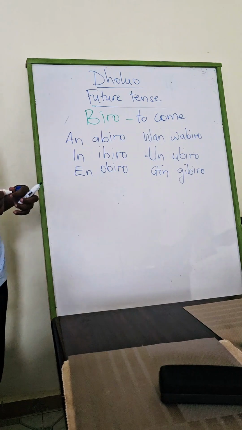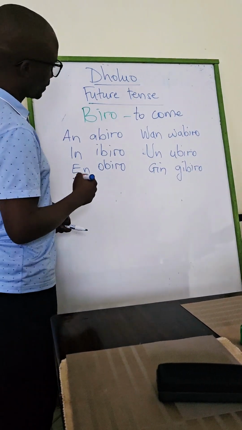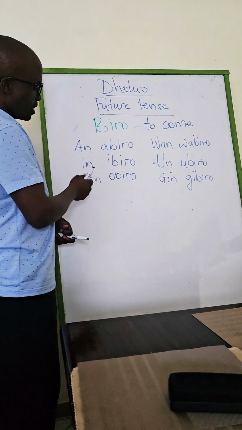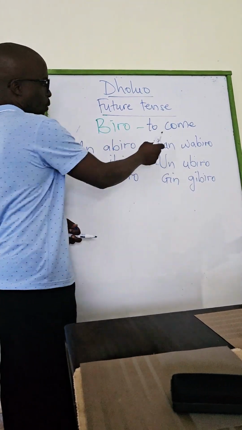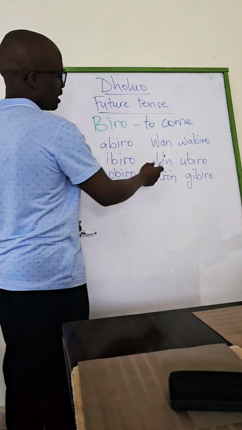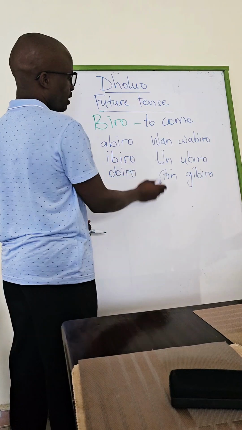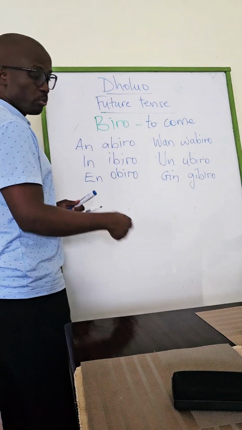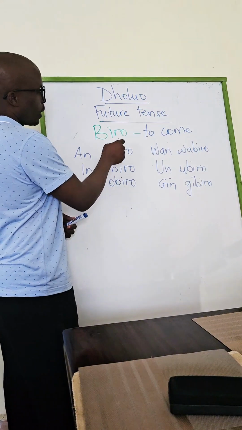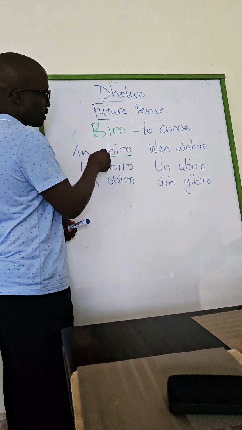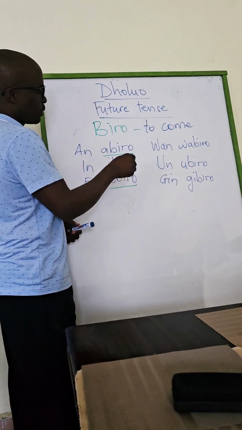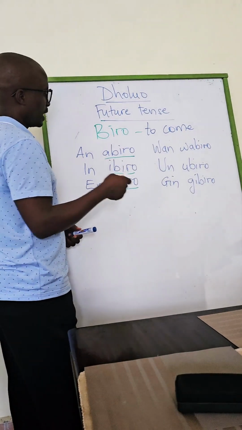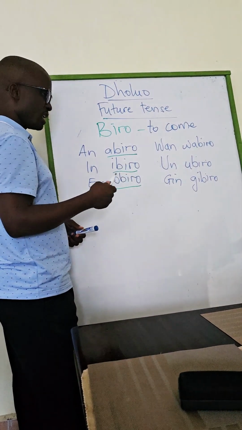Yeah, so we had talked about this in our previous lesson. An simply means I, in means you, and means he or she, one means we, un means you in plural, gin means they. So this is very important, especially if you want to use the word biro. Abiro simply means I am coming. Like somebody can call you and then you say, I'm coming.